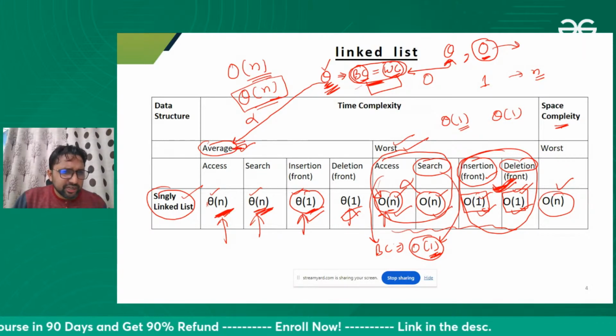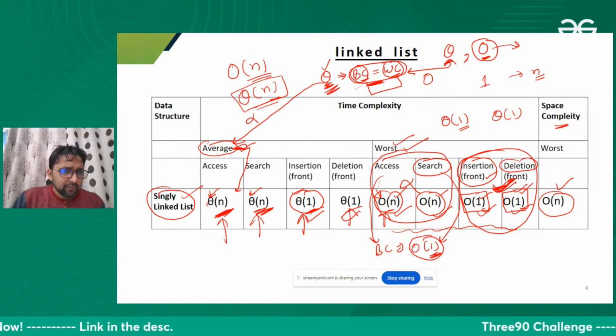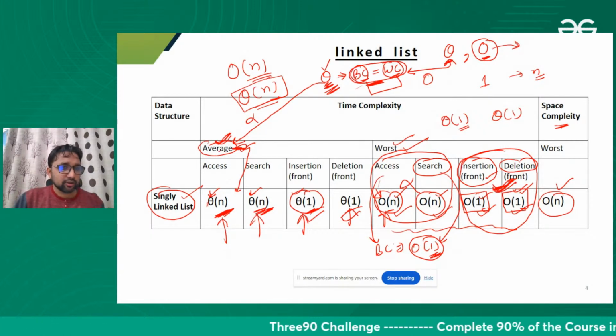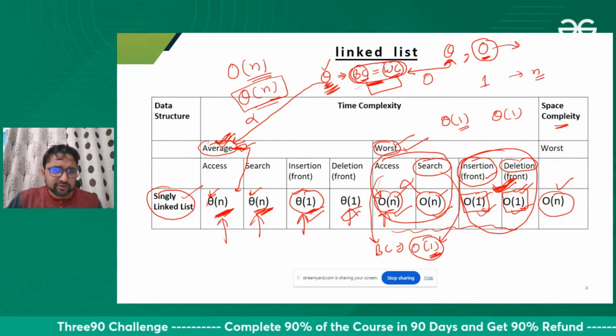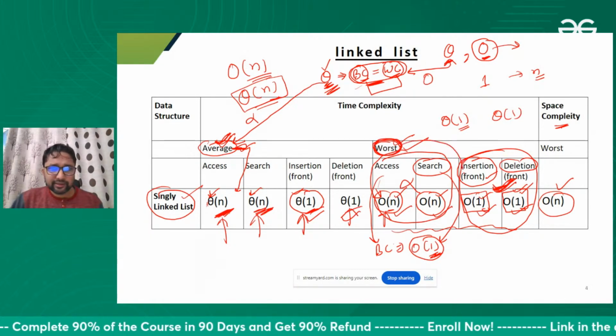Otherwise, because you are already mentioning average, this theta and big O is not making an impact, because you are already mentioning average over here. You specifically mention average, or you specifically mention worst only, so that will not make an impact actually.